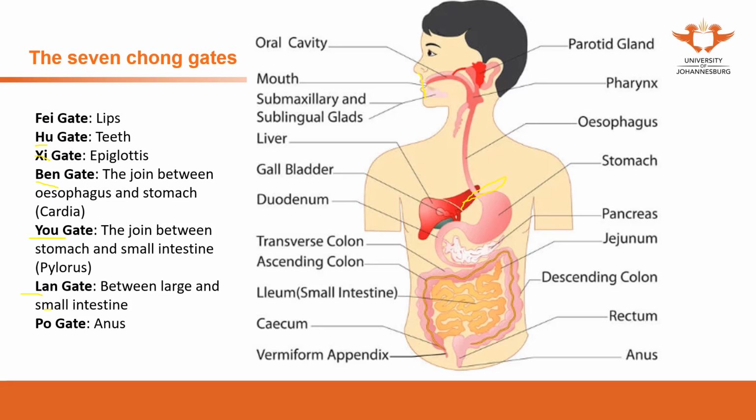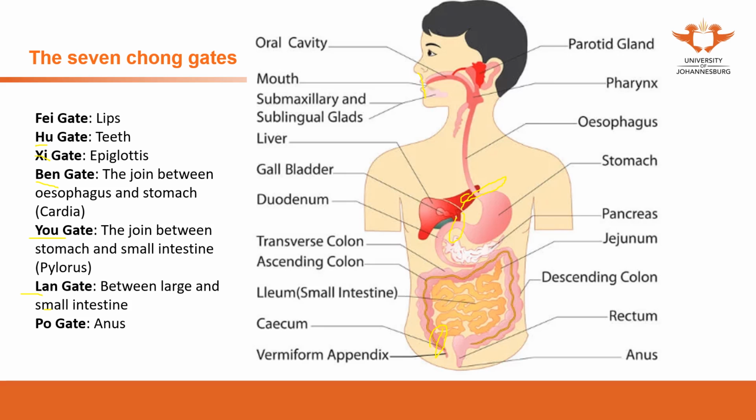So that's the upper parts. The You gates are between the stomach and the small intestine. The Lan gates are between the large intestine and the small intestine. The Po gates is the anus.